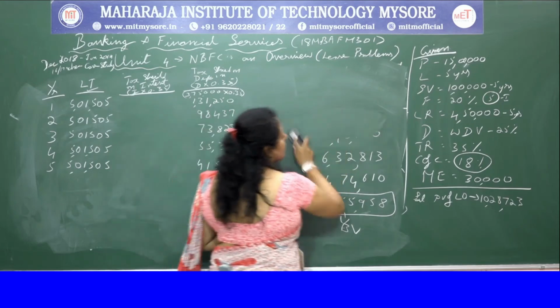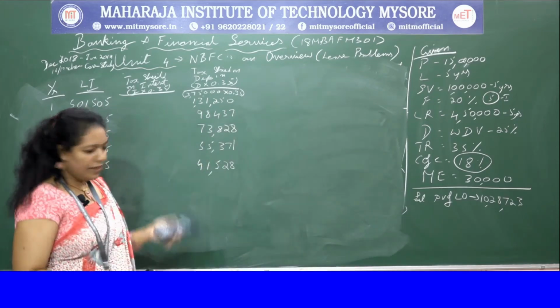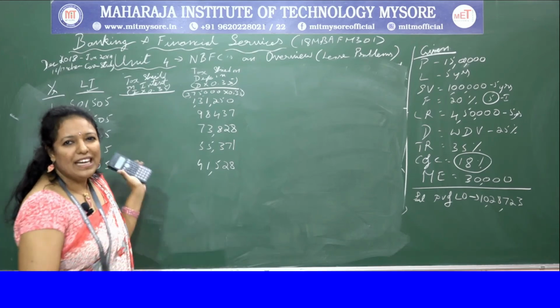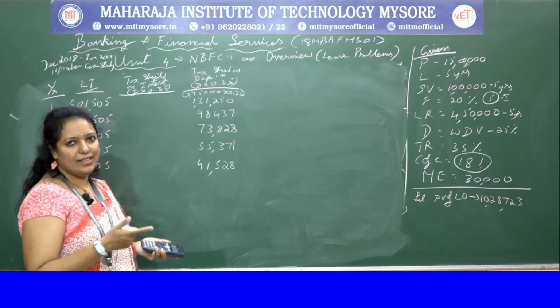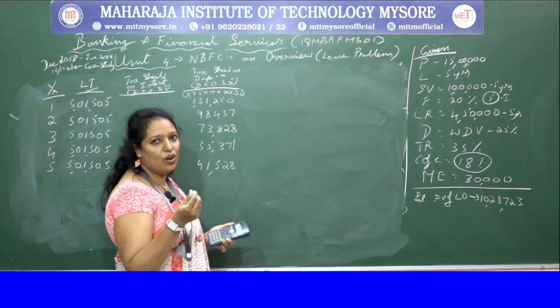I'll just erase this. So I've got the depreciation column. Interest column, we'll take it and consider it later. Then you have the net cash outflow column.